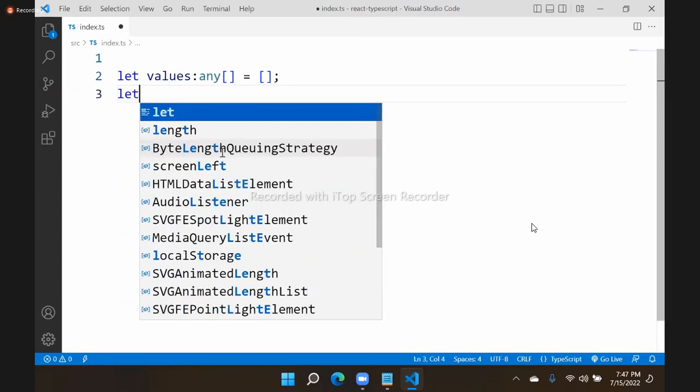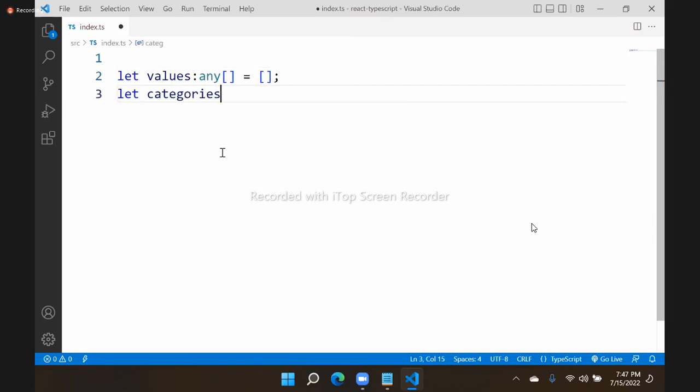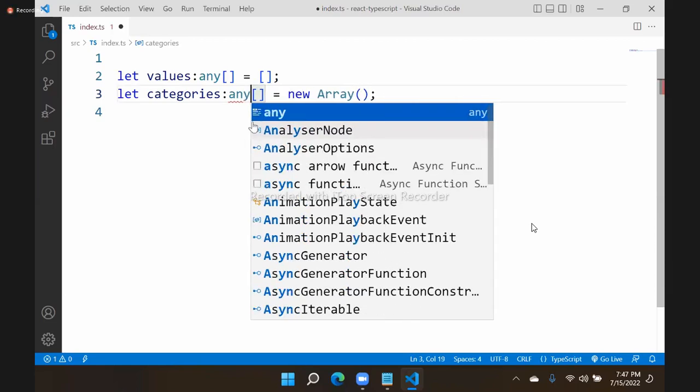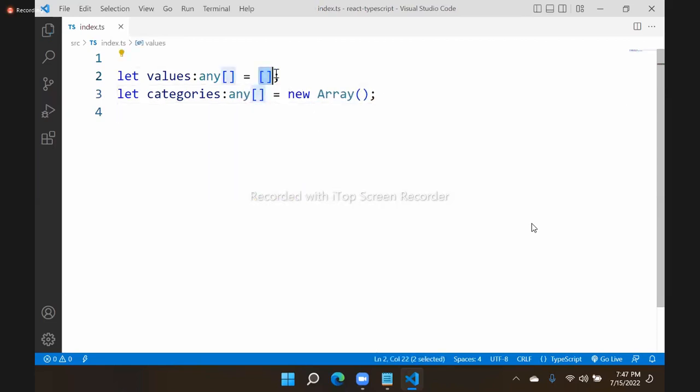Or let categories be a string type array, and here you can define the meta character, or you can say new Array. My question is, what is the difference between both? Here suppose I am using any type, okay? What is the difference between these two, the array meta character and the array constructor?